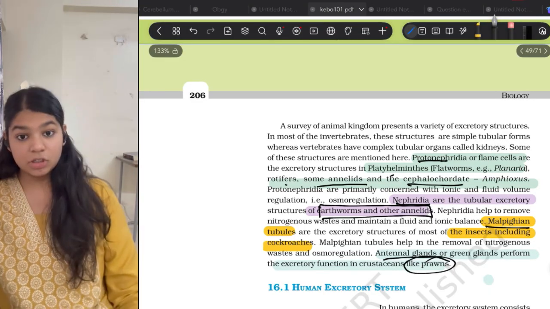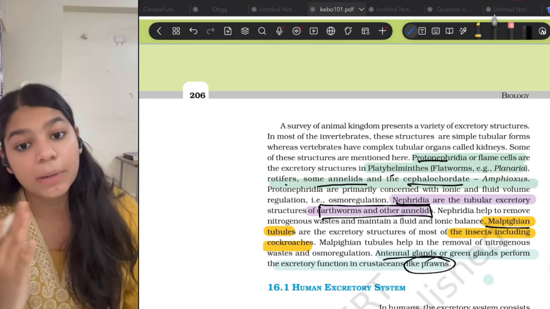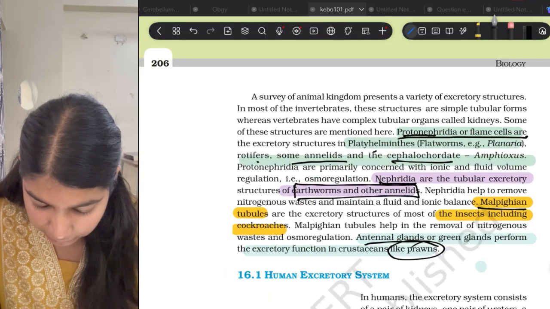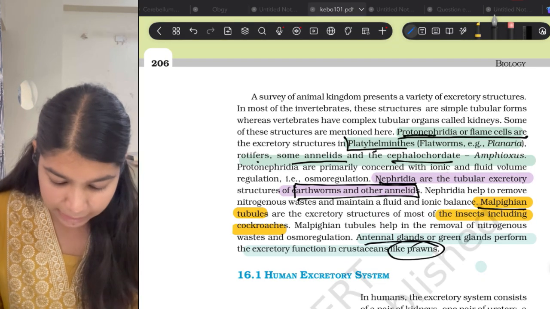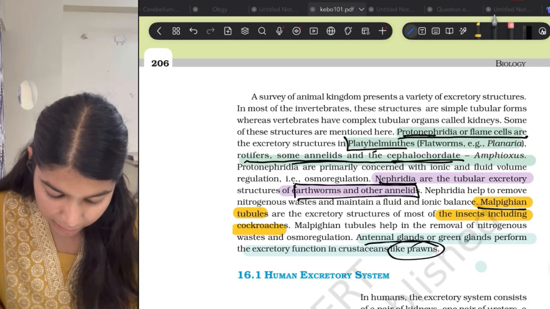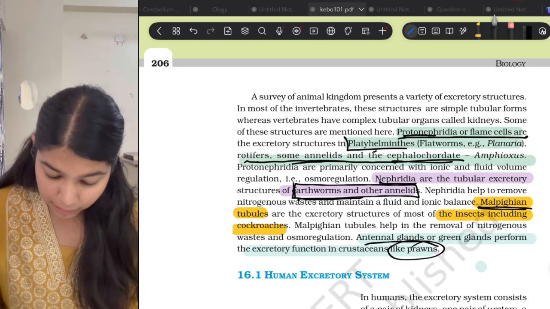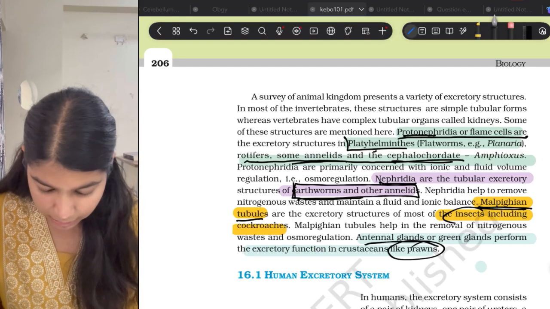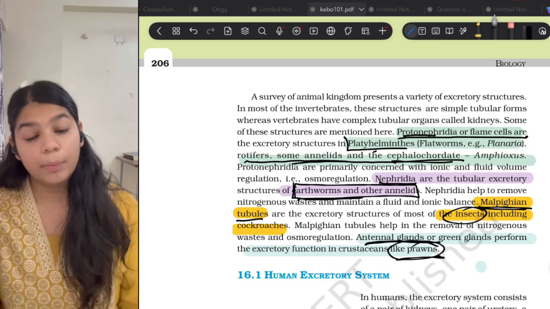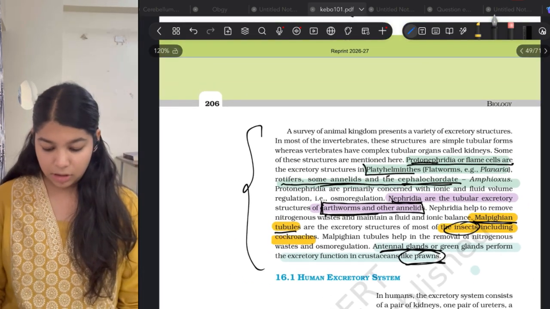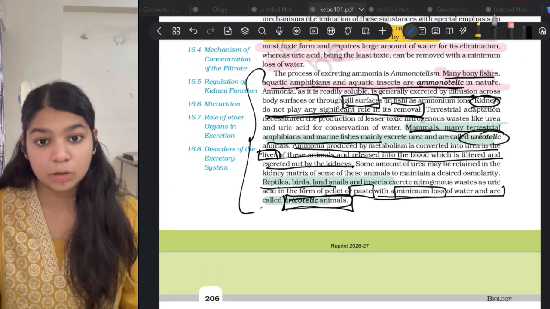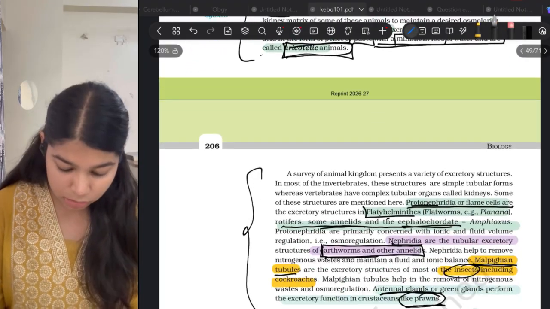Okay, now for excretion, humans have kidneys. Likewise, many other organisms have different structures for excretion. So protonephridia or flame cells are excretory structures in Platyhelminthes, rotifers, some annelids and cephalochordates like Amphioxus. Nephridia are in earthworms and other annelids, while Malpighian tubules are in insects including cockroaches. Antennal gland or green gland are present in prawns. Now these examples of excretory structures and the examples of ammonotelic, ureotelic and uricotelic animals are frequently asked in MCQs. So you should be thorough with this.